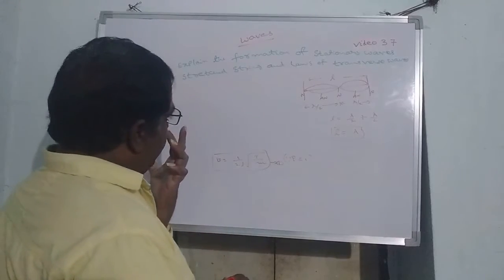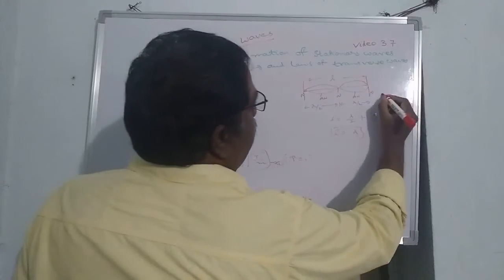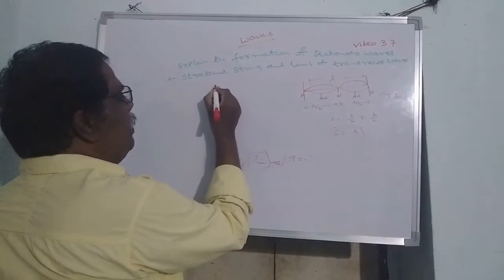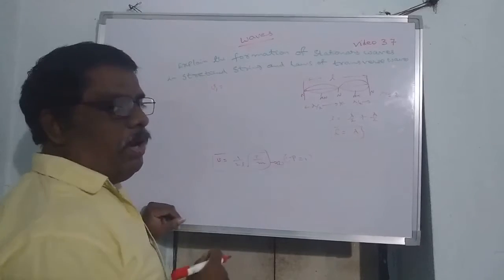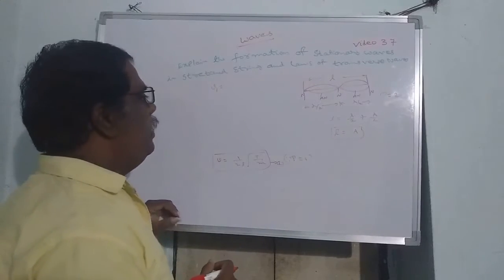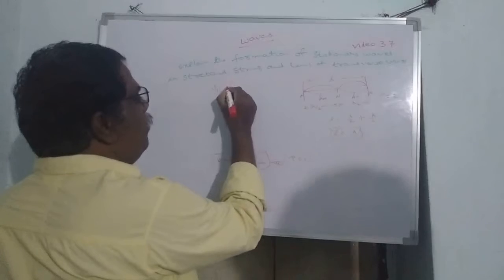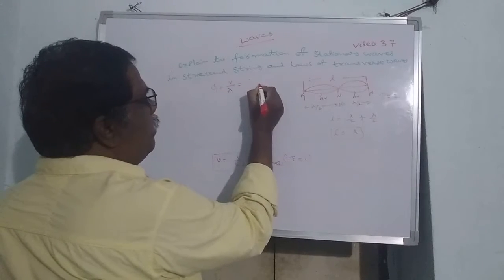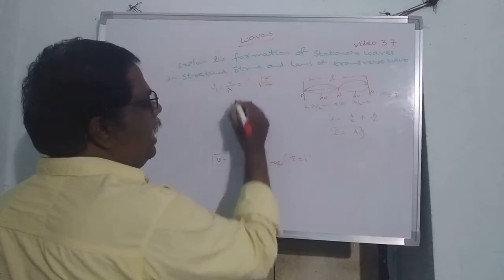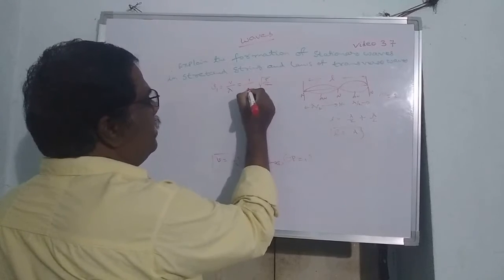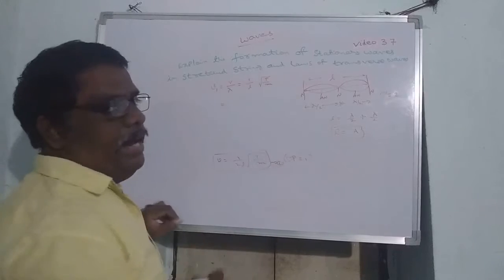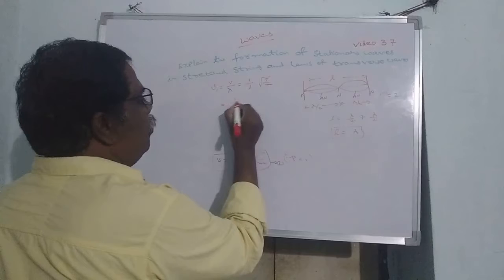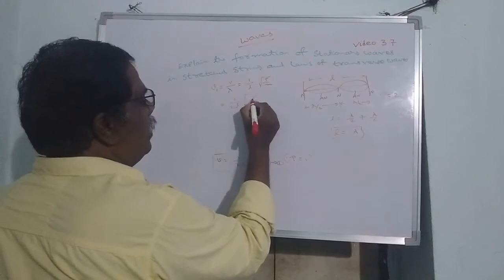For the next, the number of segments p is equal to 2. Then how will the frequency be? Let us say for the first overtone or second harmonic, nu1 is equal to v by lambda, where v will be root over T by m and lambda will be L, that means 1 by L root over T by m. Multiply and divide this equation by 2, then it becomes 2 by 2L root over T by m.